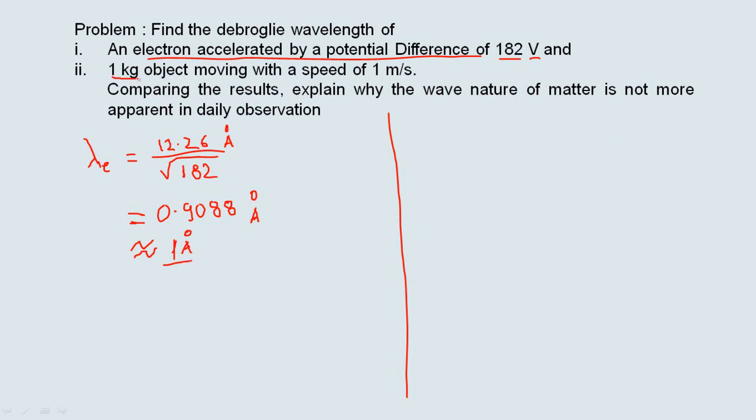Now let us calculate the de Broglie wavelength associated with the 1 kg object moving with a speed of 1 meter per second.